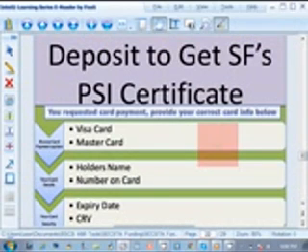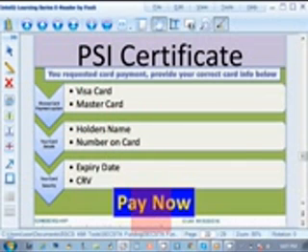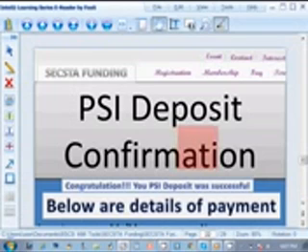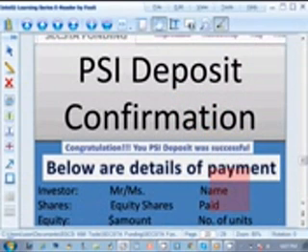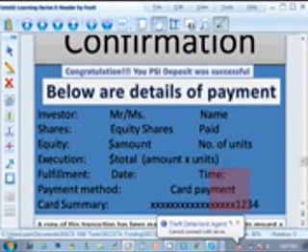Alright, now we've seen the two kinds of users. Let's return to the home page where we can see other actions you can take on the site. We took our former action from selecting the Sexta funding. Now a user can decide to click from here to be a partner, or click from here to be an investor, or click here to join the SF affiliate and earn cash every day, or click here to join, buy, and enjoy SF equity shares. Also, the preference share investor can decide to register straight from here, join group, get accredited, and start investing. All actions can be taken on the page.